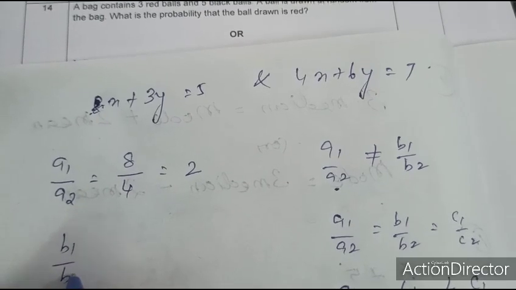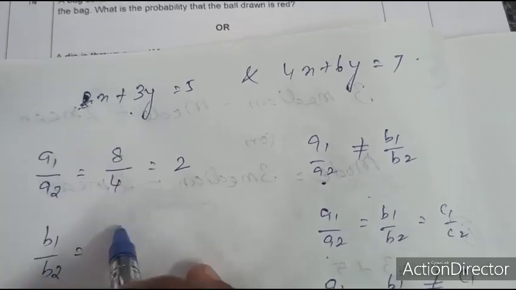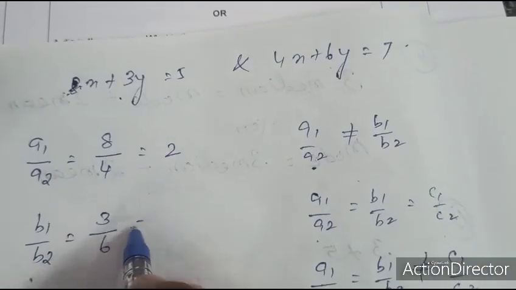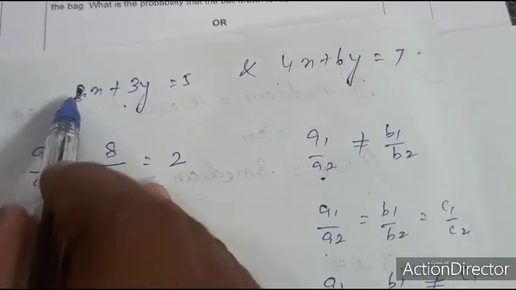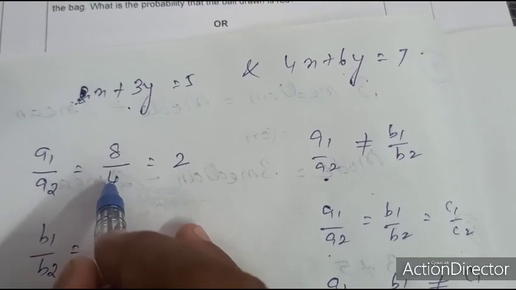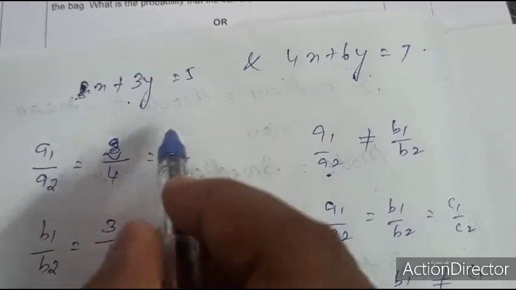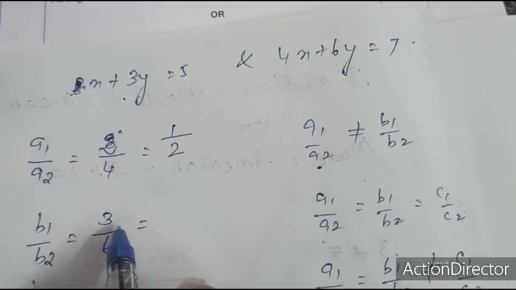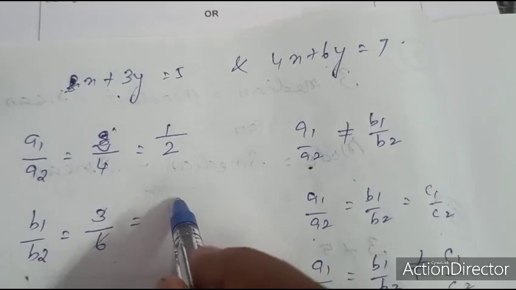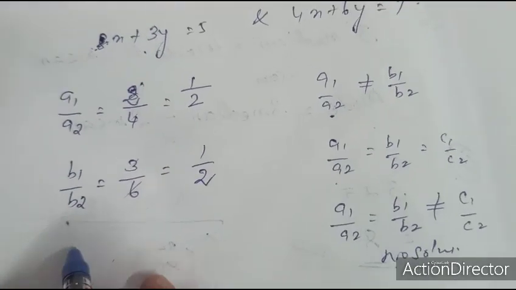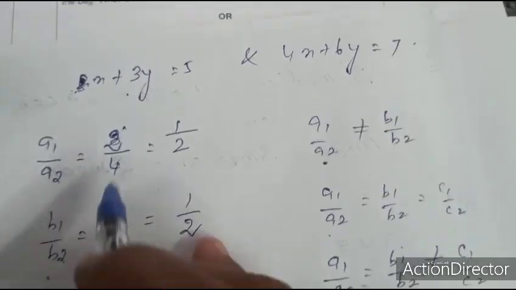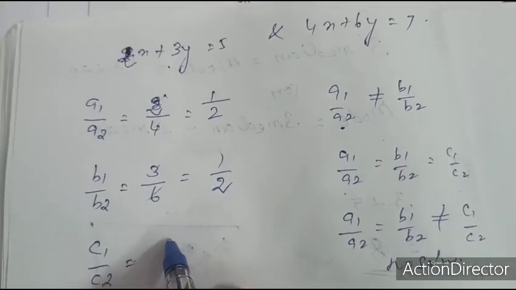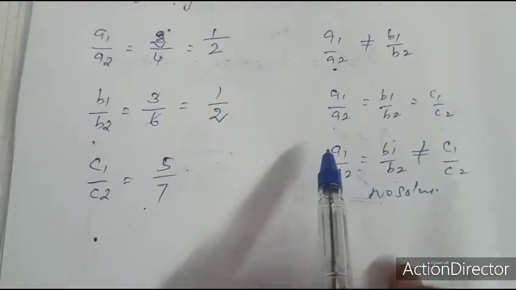Next b1 by b2: b1 is 3, b2 is 6, so 1 by 2. Next, c1 by c2: c1 is 5, c2 is 7.